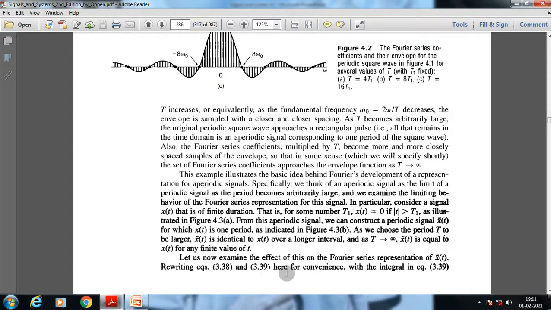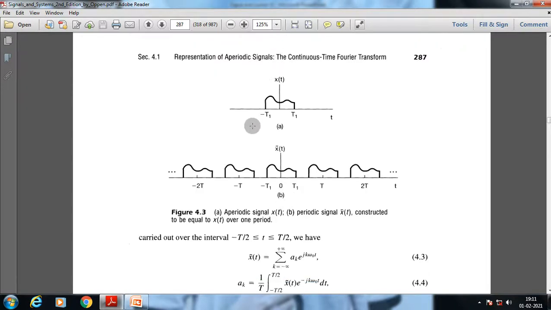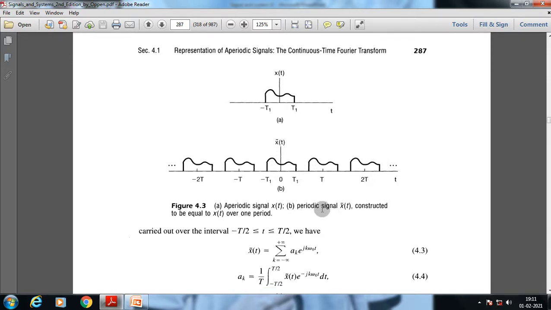Okay, x(t), here the convenience with the signal, this is the specific x(t) and this is x dash t. What we have done with this specific signal is we have created a replica, as this specific time width is finite. As we have this specific width as a finite value, we are repeating each and every signal again and again after a specific time period.